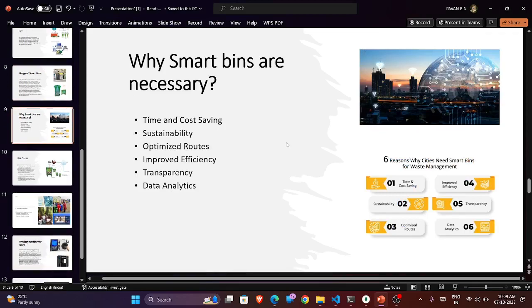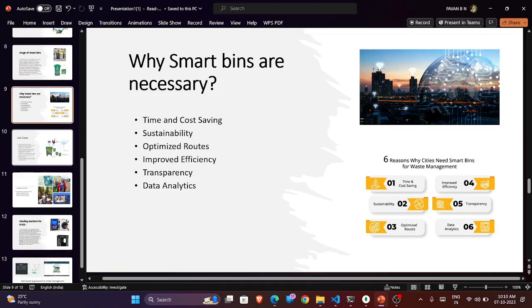So obviously using smart dustbins saves time and supports sustainability. There are optimized routes. Using Google Maps we can find the nearby trash bins. So it helps truck drivers and BBMP office municipalities to find them, and it also helps for data analytics, and it can give graphs based on garbage disposal and many more things.